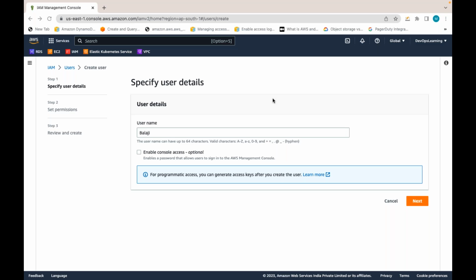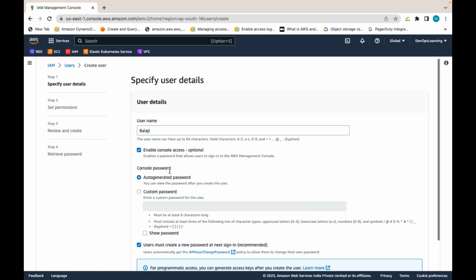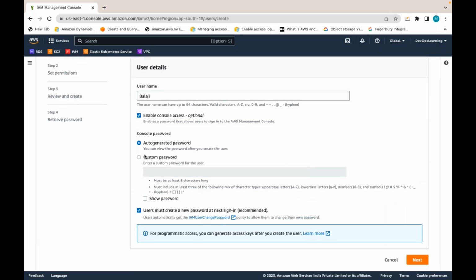It means whether this user should have access via the GUI, whether this user should be able to log in. The GUI console is a graphical user interface, whatever we are accessing like this. If I want to grant this console access to Balaji, I have to select this. Here I am setting some initial password. Later that user can change the password.